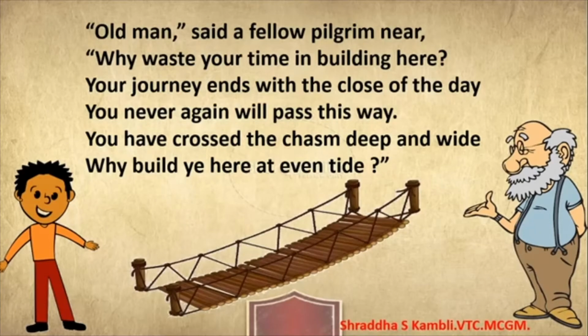Now children, you might have heard of a story where a lady was traveling in a bus, and as she was traveling along, she was eating some fruits, and she was throwing the seeds of the fruit along the way. And when someone questioned her, she said, I may never pass this way again, but these seeds will grow into trees and they will provide shade, they will provide shelter for the birds, and also they will provide fruit to the hungry. I may not be able to enjoy it, but someone who comes along the way might be able to. So the meaning of this particular poem also, children, is very close to that story.